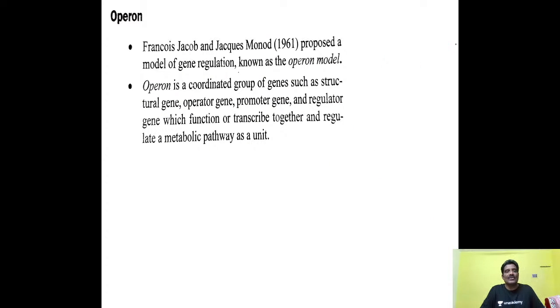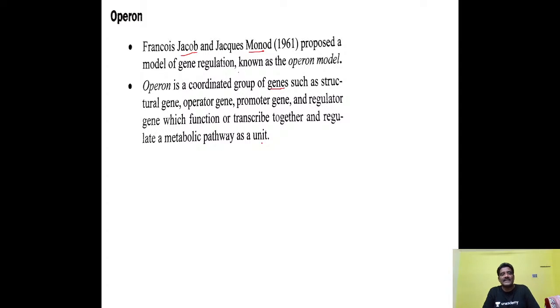So operon, Jacob and Monod. Here is Monod and here Jacob. They proposed a model of gene regulation known as the operon model. Operon is a coordinated group of genes. I mean DNA consisting of genes which are in coordinate function. I mean there will be coordination among the genes such as structural gene, operator gene, promoter gene and regulator gene. All these genes work together. Am I correct or not? That is nothing but a coordination among these genes which function or transcribe together and regulate the metabolic pathway.